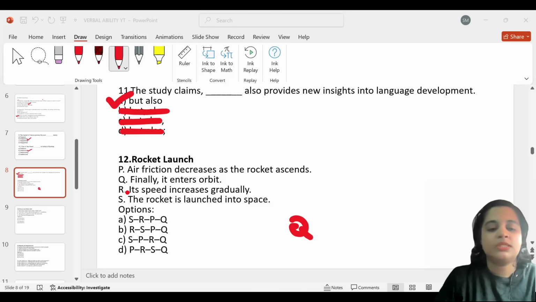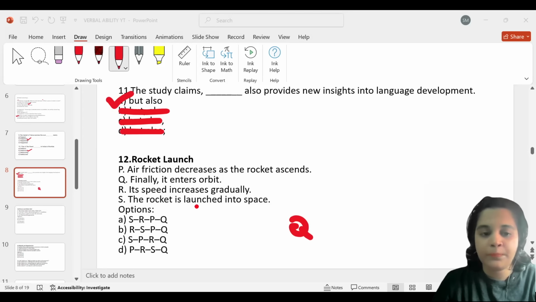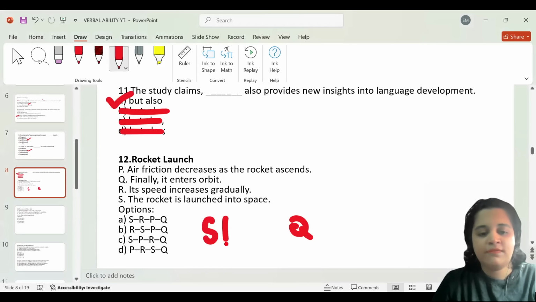Now, the rocket is launched into space. Okay. Once the rocket is launched into space, what happens? The air friction decreases as the rocket descends. So it will be S followed by P, and it has to be R because the last option is Q. So SPRQ would be the most appropriate answer.